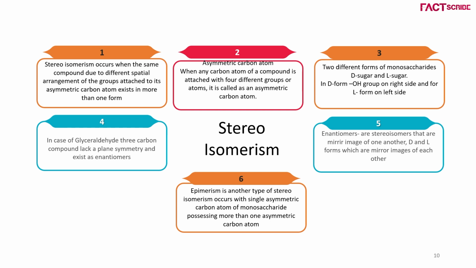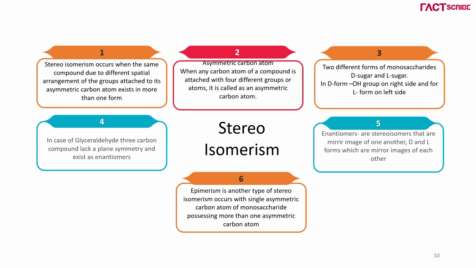Then there are 2 different forms of monosaccharides, D sugar and L sugar. In the D form, the OH group is attached on the right side of the carbon, and in the L form, it is on the left side of the carbon atom. So far we have discussed the case of a 4-carbon compound. In the case of a 3-carbon compound like glyceraldehyde, they lack a plane of symmetry and exist as enantiomers. What is an enantiomer? These are stereoisomers that are mirror images of one another, that is the D and L forms.